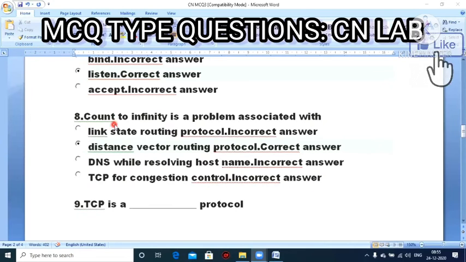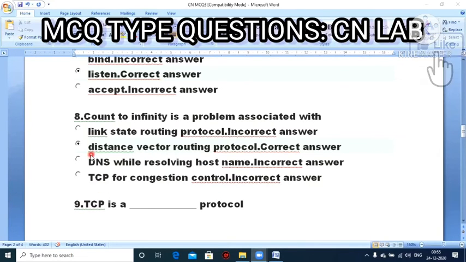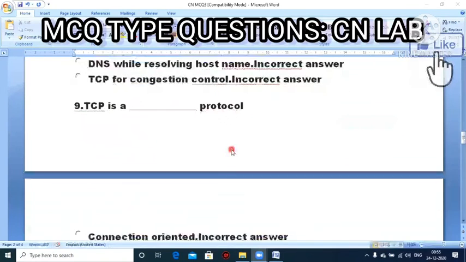Next question. Count to infinity is a problem associated with option A, link state routing protocol. Option B, distance vector routing protocol. Option C, DNS while resolving host name. Option D, TCP for congestion control. So option B, distance vector routing protocol is the correct one.